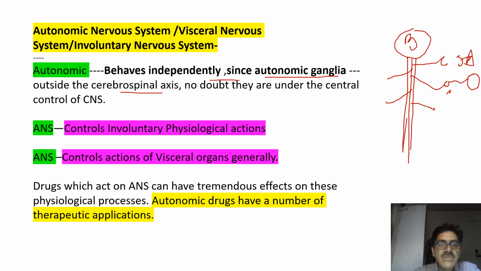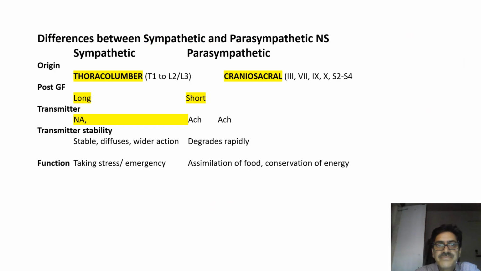Secondly, ANS is also known as involuntary system because it controls a large number of involuntary physiological actions. Thirdly, it is also known as visceral nervous system because it controls the actions of visceral organs generally. Autonomic drugs have a number of therapeutic applications. Many drugs act on autonomic nervous system, and they have tremendous effect on these physiological processes.